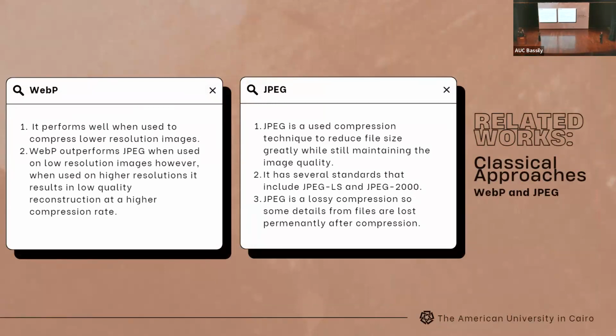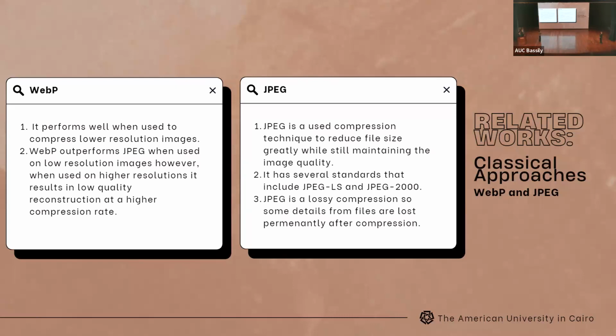So two algorithms of lossy compression are WebP and JPEG. WebP is one classical approach for image compression that is based on video compression techniques, and it performs well when used to compress lower resolution images. JPEG is another algorithm. It's a widely used compression technique to reduce file size greatly while still maintaining respectable image quality.